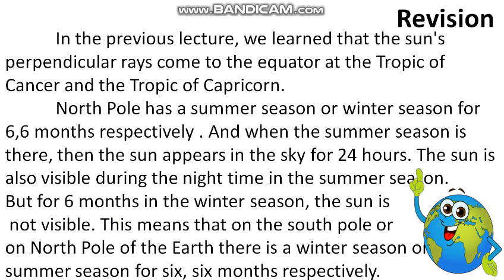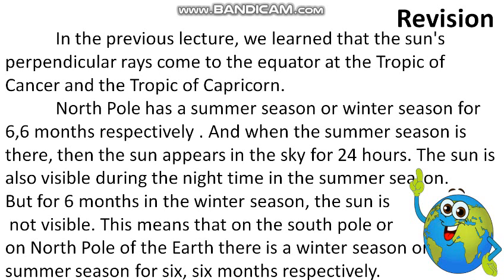So students, let's take some revision. In the previous lecture we learned that the sun's perpendicular rays come to the equator at the Tropic of Cancer and Tropic of Capricorn. North Pole has a summer season or winter season for 6 months respectively, and when the summer season is there, then the sun appears in the sky for 24 hours. The sun is also visible during the night time in summer season, but for 6 months in the winter season the sun is not visible.